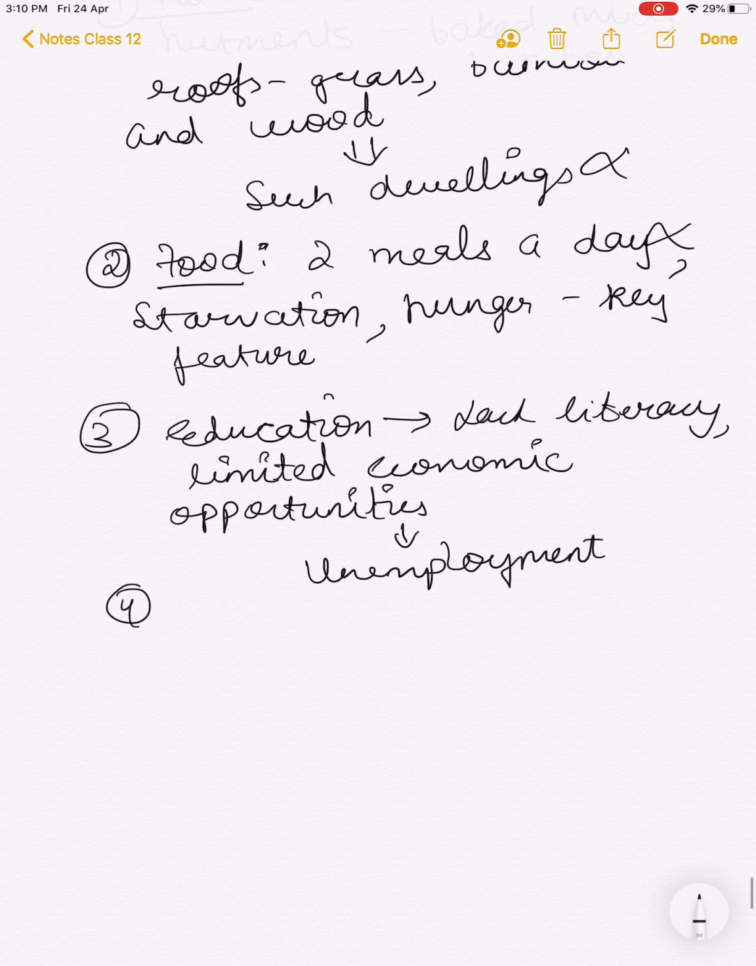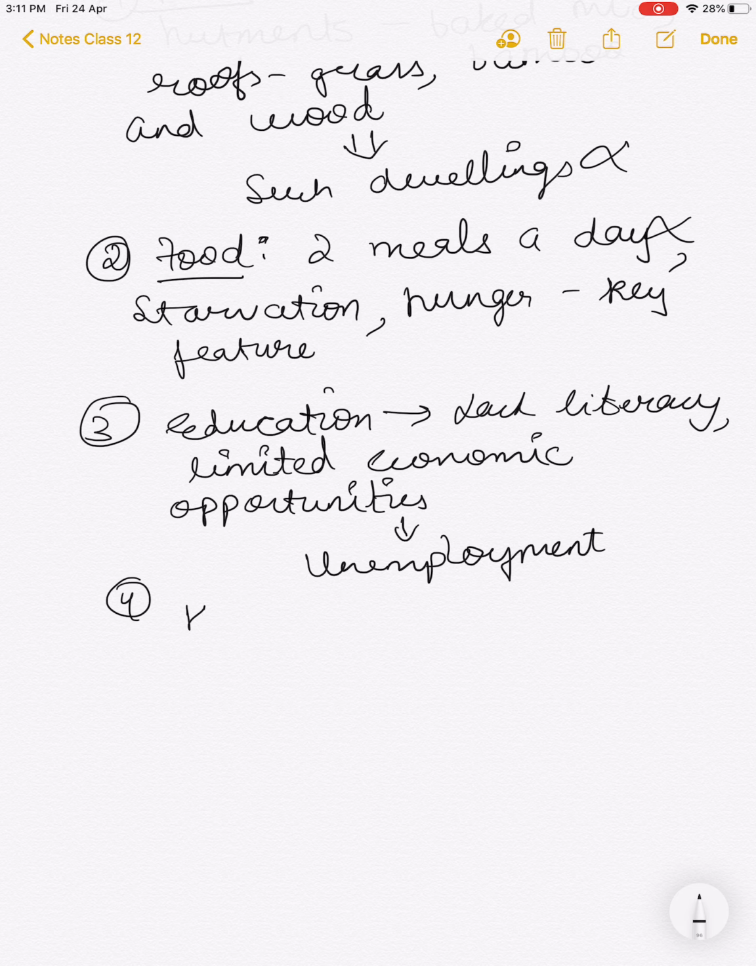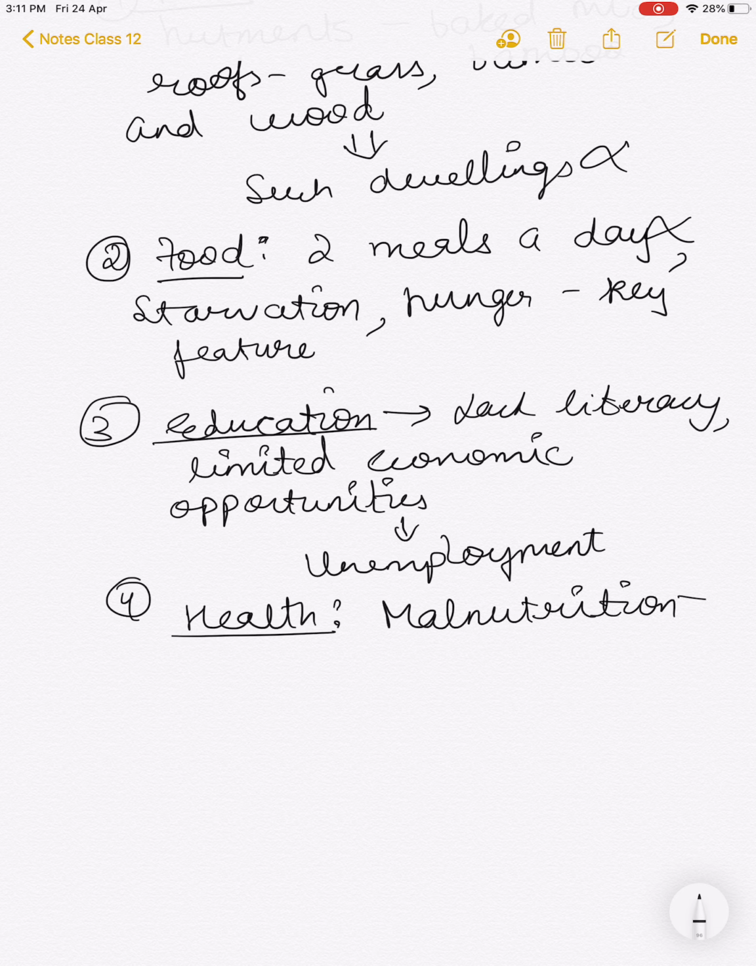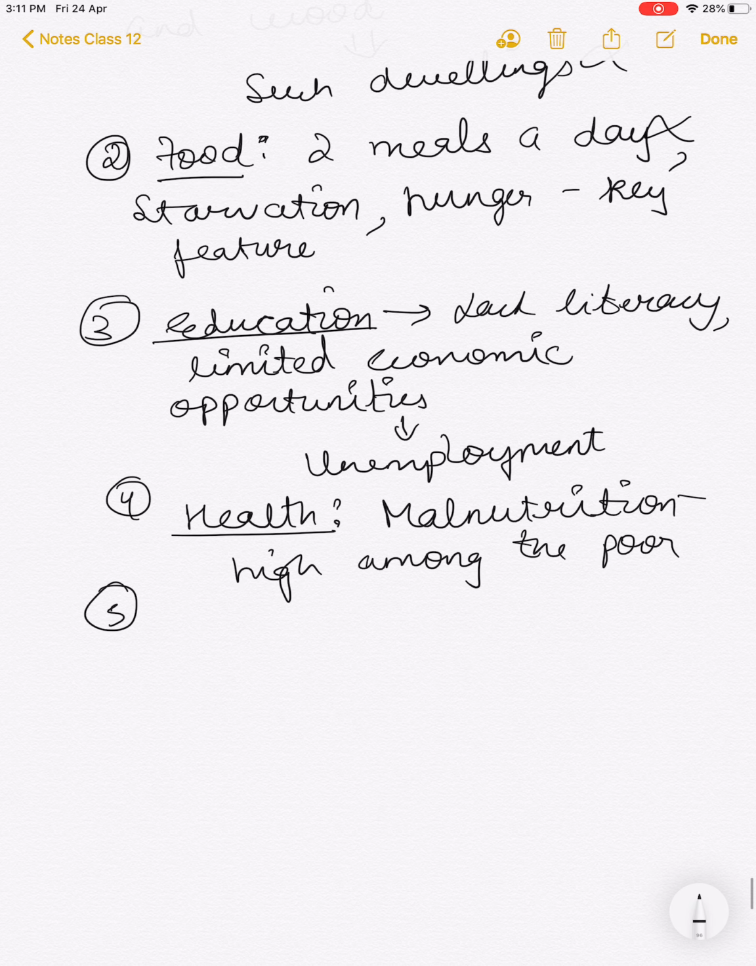Then we have the fourth point, which is health. In health you will write malnutrition is really high among the poor. Then, you can also write that they have ill health, disability or serious illness which makes them physically weak.